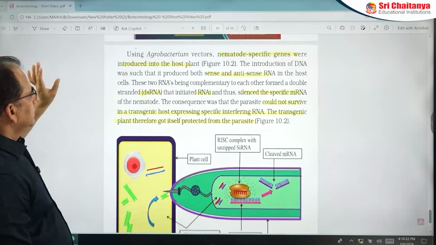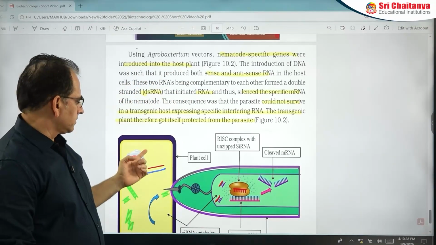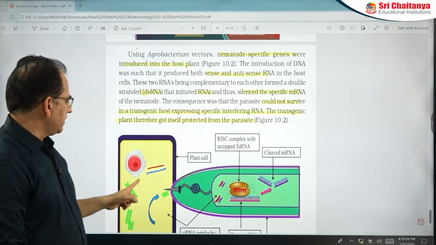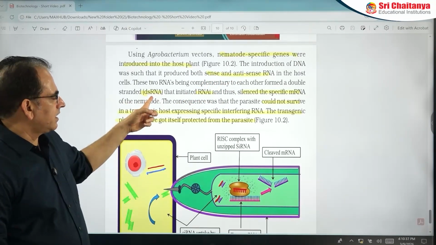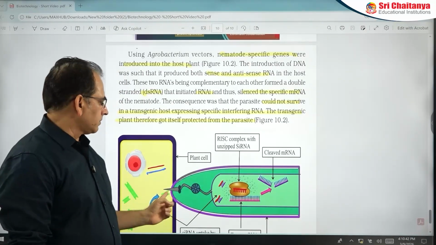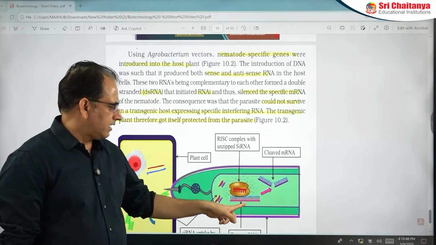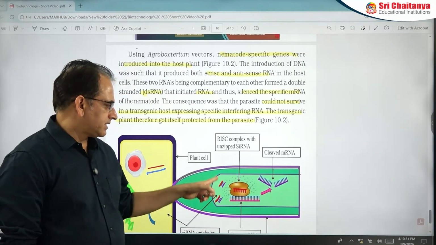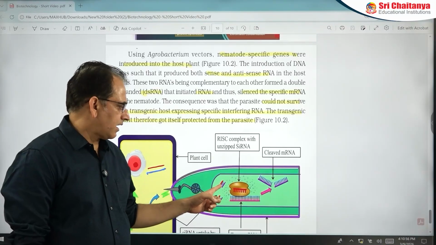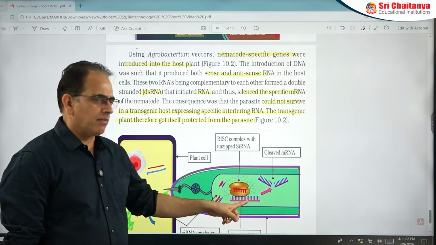Now in the next paragraph they are saying using Agrobacterium vector, nematode-specific genes are introduced into the host plant. So nematode-specific genes are introduced here. These nematode-specific genes produce sense and antisense RNA. Now sense and antisense RNA form double-stranded RNA. This double-stranded RNA is absorbed by the nematode. Nematode can absorb this from external medium. And this double-stranded RNA initiates RNA interference. RNA interference how? Double-stranded RNA is present here. Now one strand of this binds to RISC. What is RISC? Protein complex plus RNA. So when this RISC is activated, this activated RISC will start destroying mRNA of the nematode.